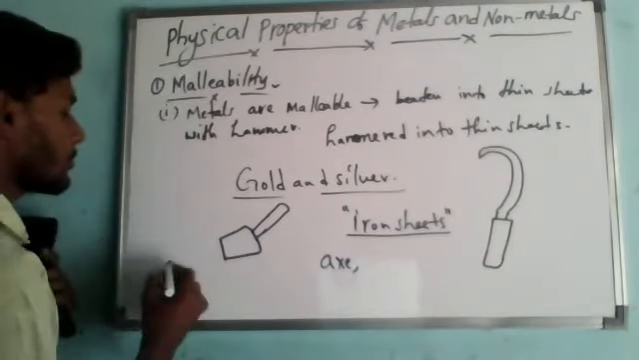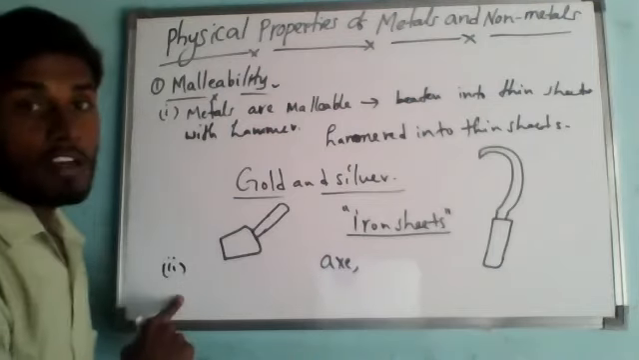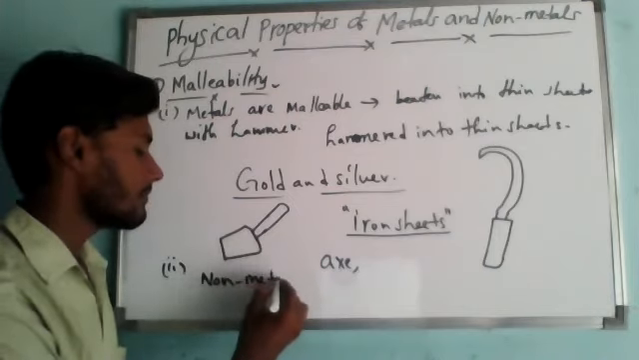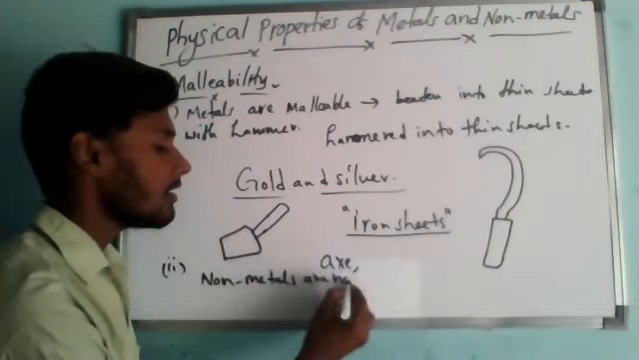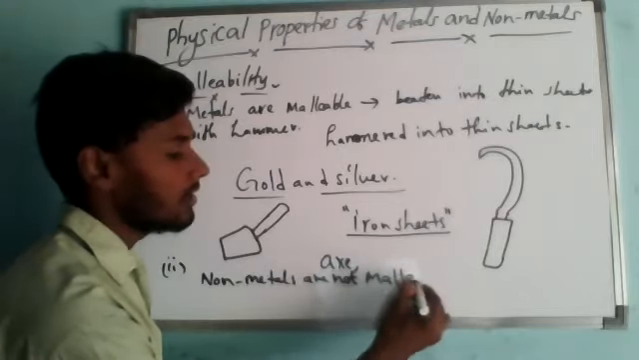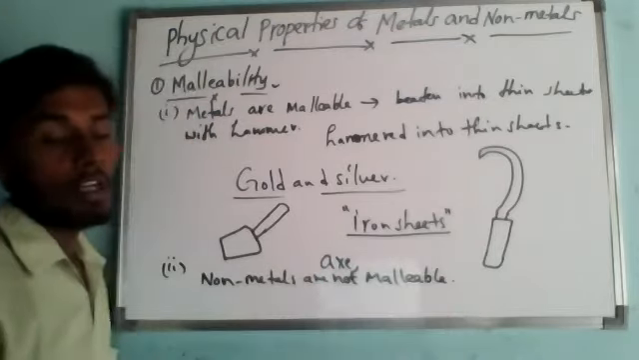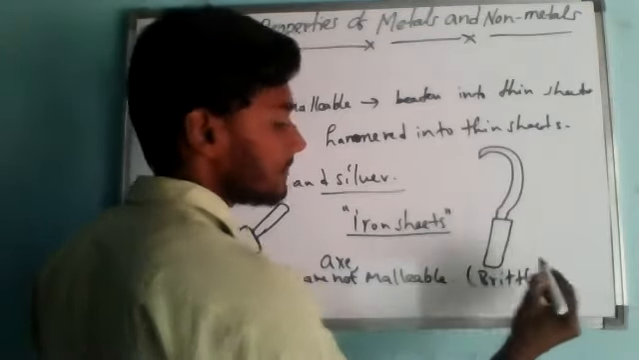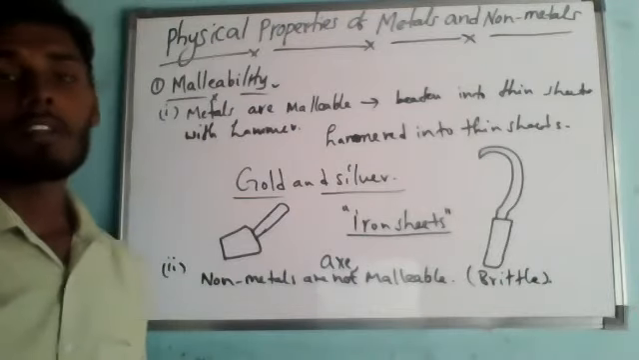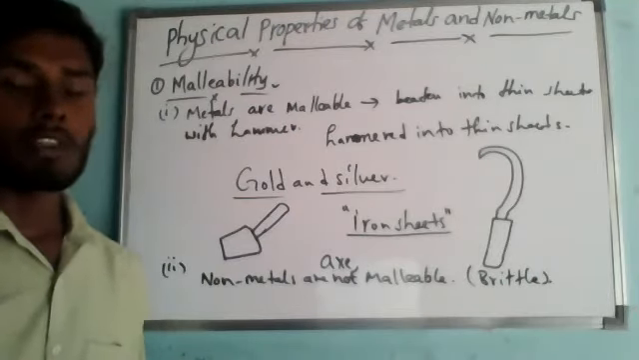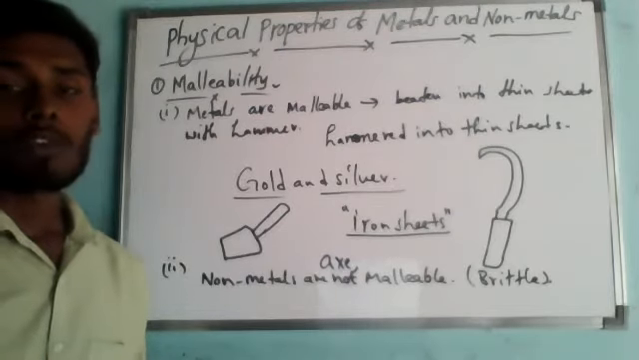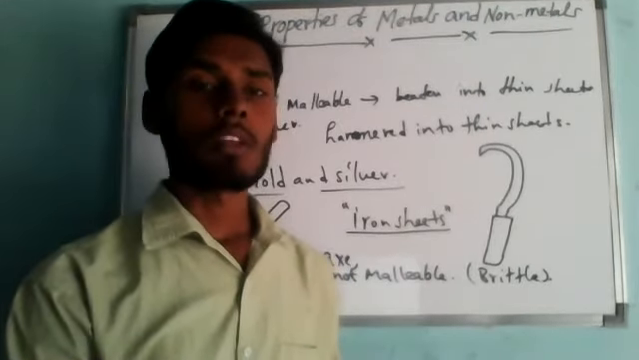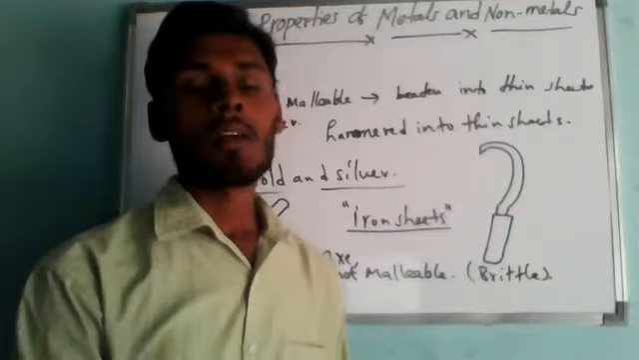Now if it comes to part 2, non-metals are not malleable. We know this already, correct or not? Non-metals are not malleable. Understanding? Non-metals are brittle in nature. So this means that non-metals cannot be beaten into thin sheets with a hammer. Non-metals break into small pieces when hammered. So that is the reason non-metals are not malleable. They are brittle in nature.